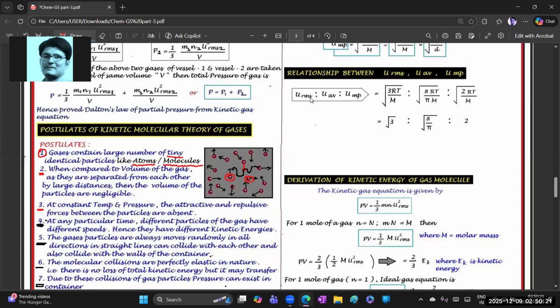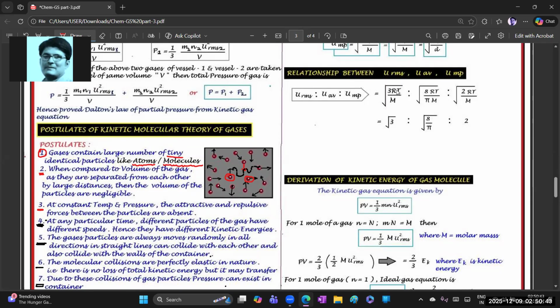RMS velocity's basic formula is under root of 3RT by M, average velocity is under root of 8RT by pi M, and most probable velocity is under root of 2RT by M. Here RT by M is common in all these velocities, so that will just cancel. Then write down the remaining one.